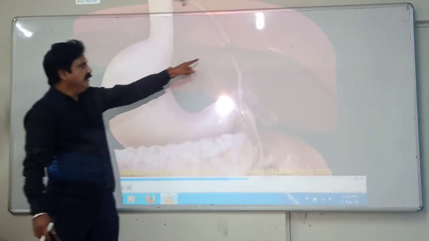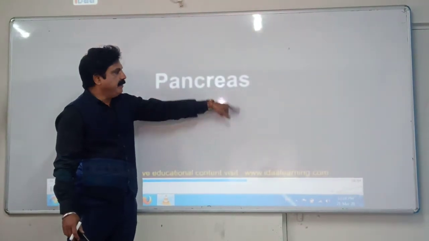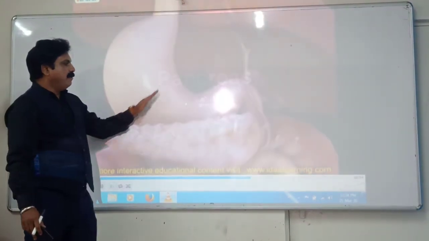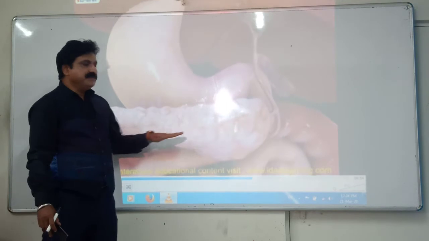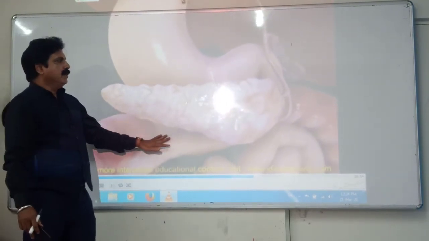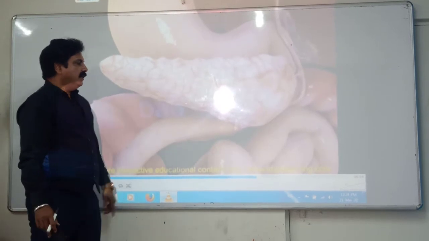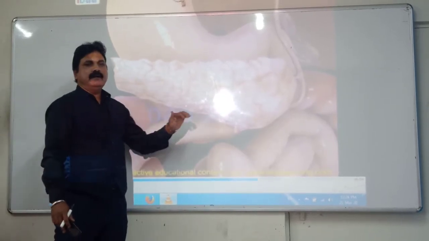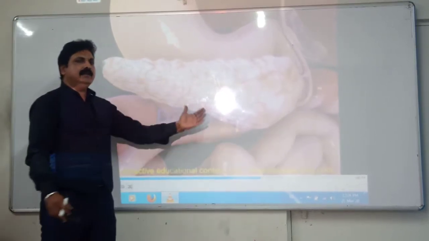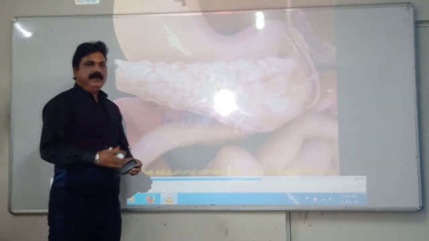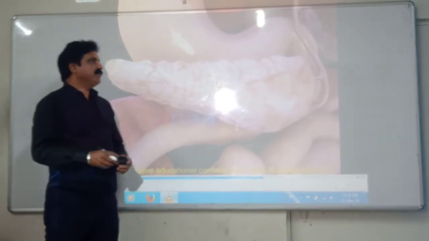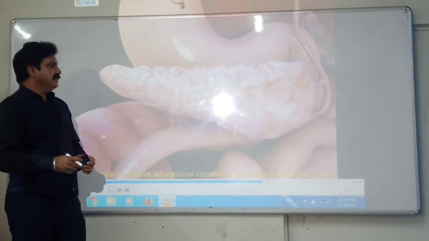Here you can see the hepatic duct is there. This is the hepatic duct. To this, the pancreatic duct is attached. This is the pancreas. So hepatic duct and pancreatic duct meets at one point, and then it joins to the small intestine into the region that is known as the duodenum, the very first part of your small intestine.